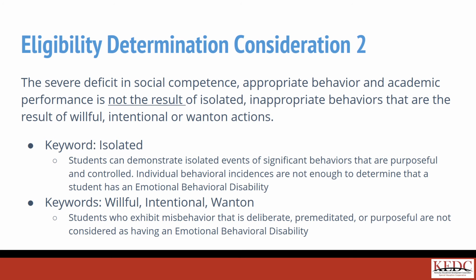It must be documented in the discussion on the conference summary that the student's deficits are not the result of isolated, inappropriate behaviors that are a result of willful, intentional, or wanton actions. For example, a student who maliciously and with premeditation bullies another student once or twice would not be considered eligible for EBD unless there were other behavior factors demonstrating a consistent pattern of significant, long-standing, inappropriate behavior.